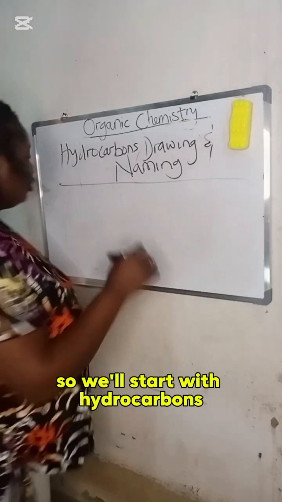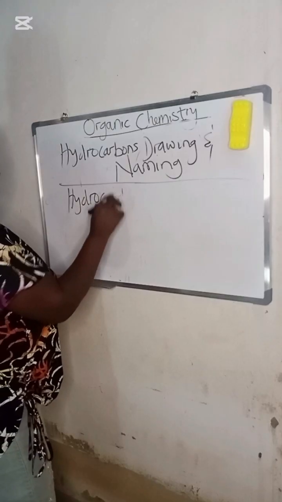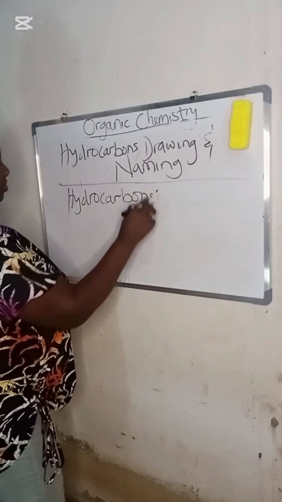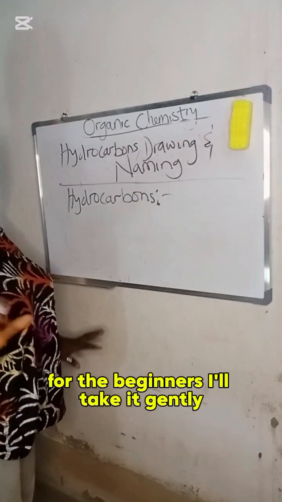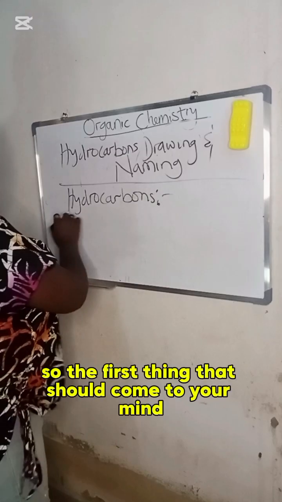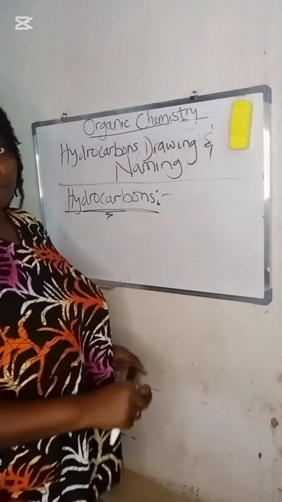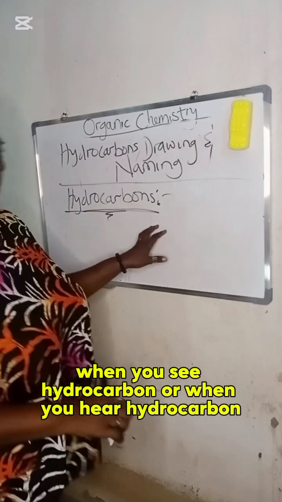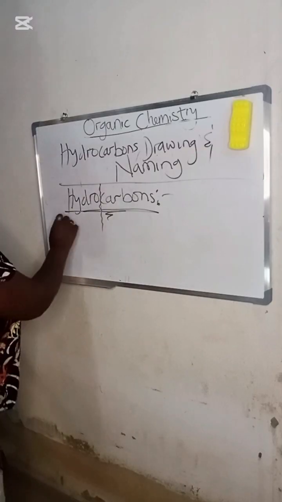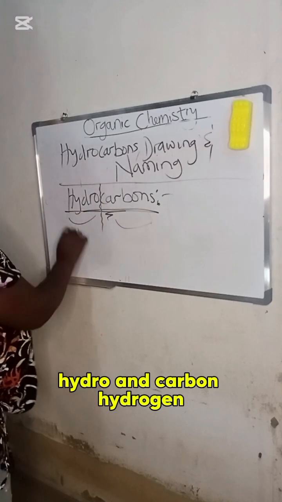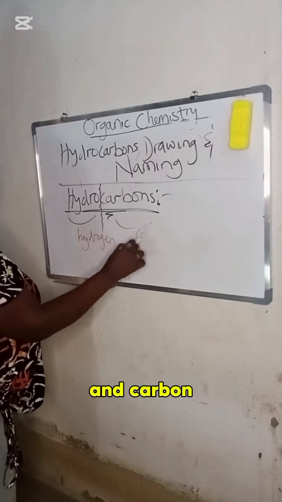So we'll start with hydrocarbons. I'll take this gently, because of the beginners. The first thing that should come to your mind when you hear hydrocarbon is hydro and carbon, hydrogen and carbon.